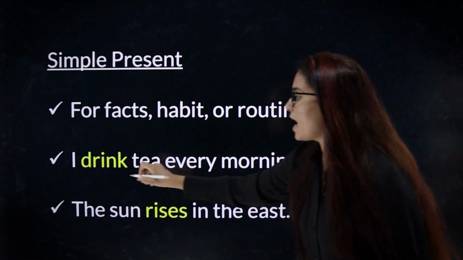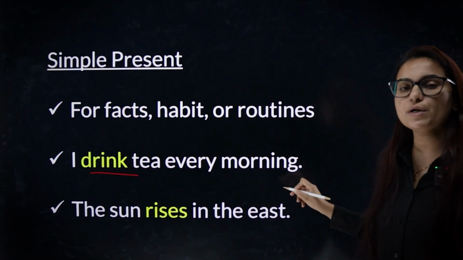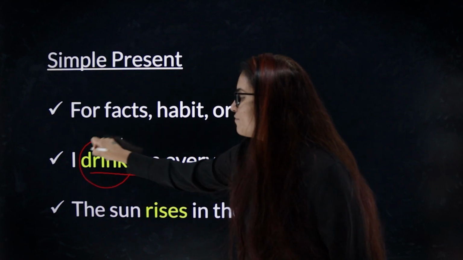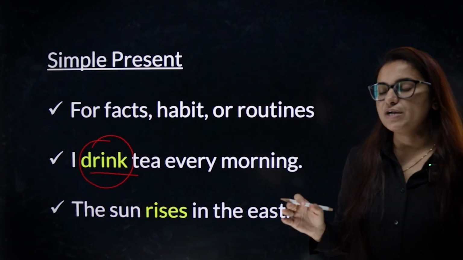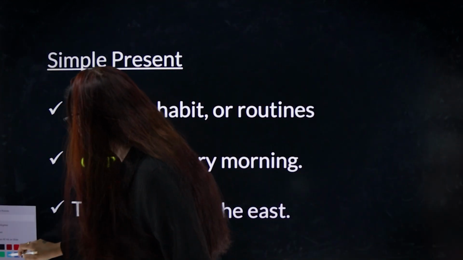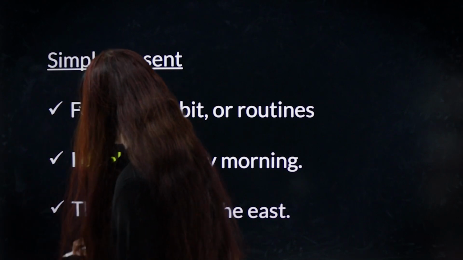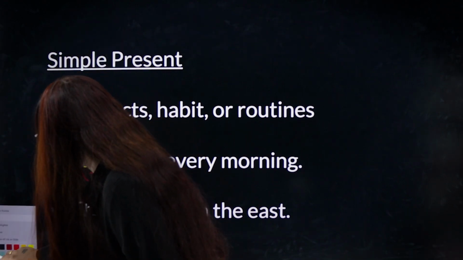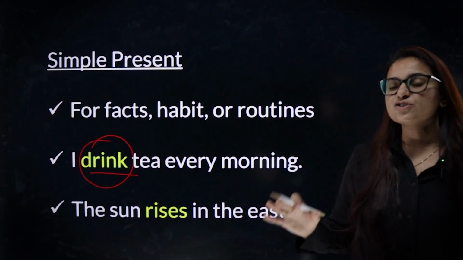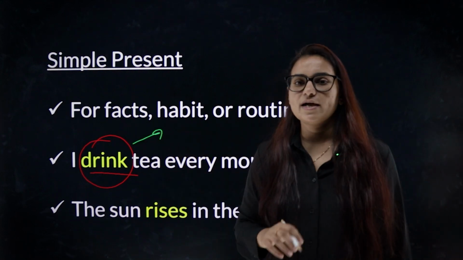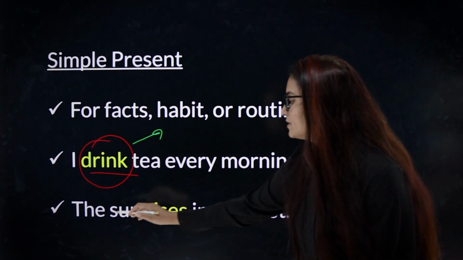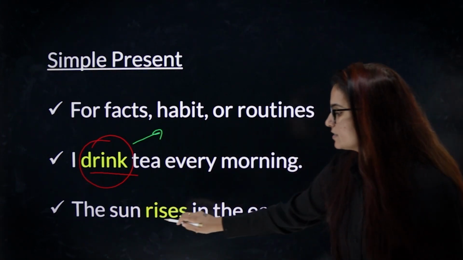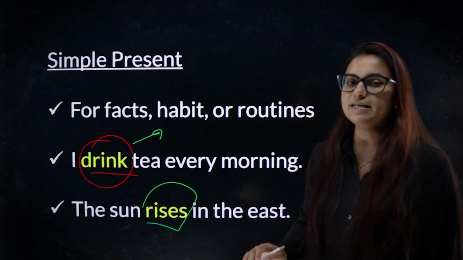For example, I drink tea every morning. I do this every day. So this is my present tense. I'm going to change the color of the pen here because I think it seems to be way too light. Let's go with green. Okay. I drink tea every morning. The sun rises in the east.